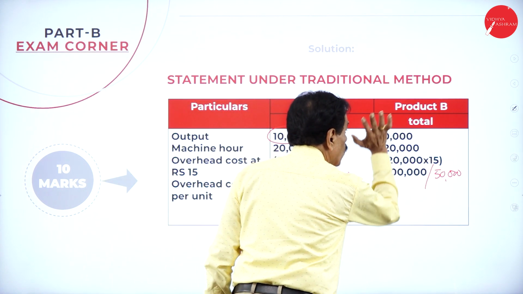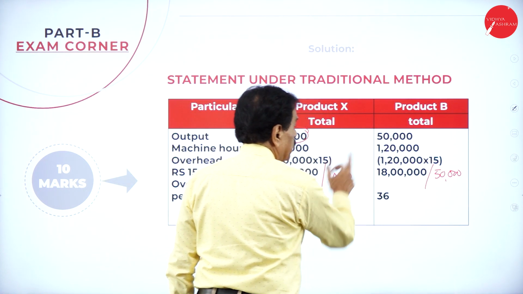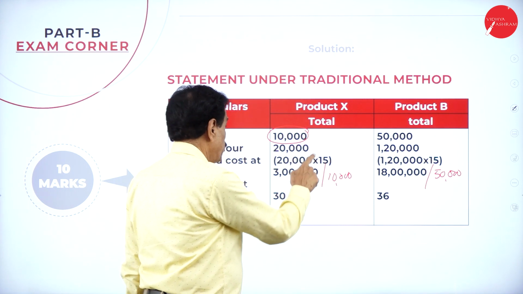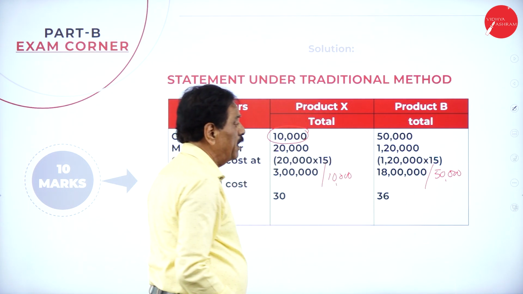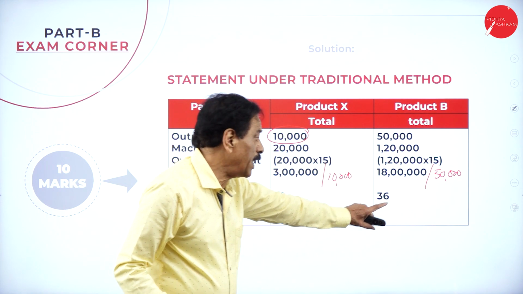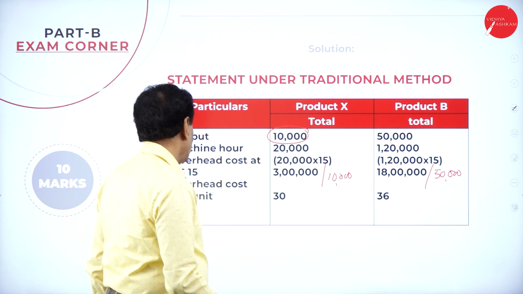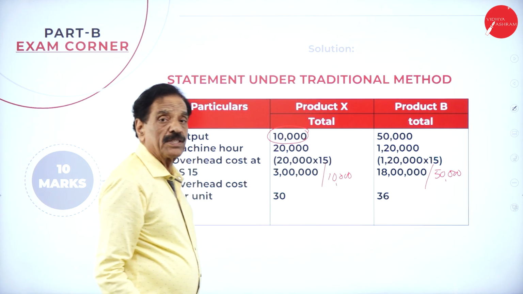Regarding the other product, you have got 50,000 output. Machine hours are 1 lakh 20,000, and the rate per hour is 15. It works out to 18 lakh divided by 50,000. Overhead cost per unit works out to 36.